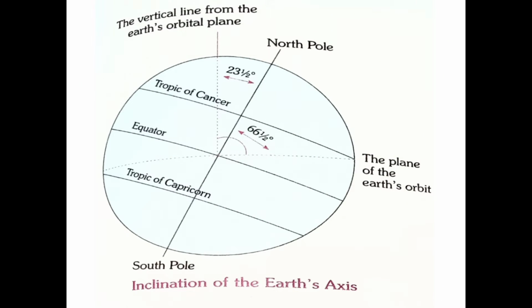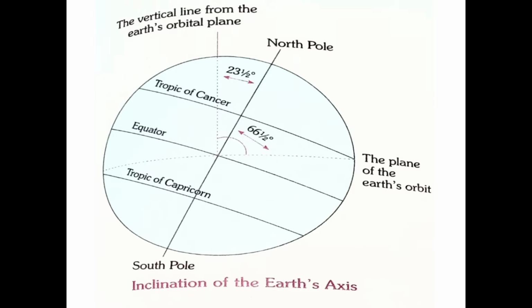Children, you can see this picture, inclination of the earth axis. The axis of the earth on which the earth spins is only an imaginary line that joins the north pole and south pole.